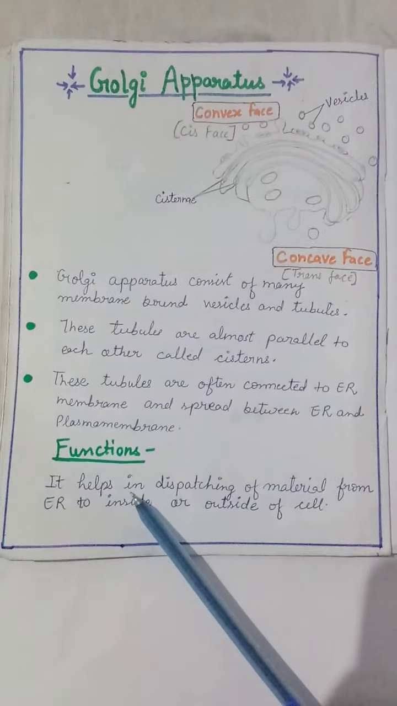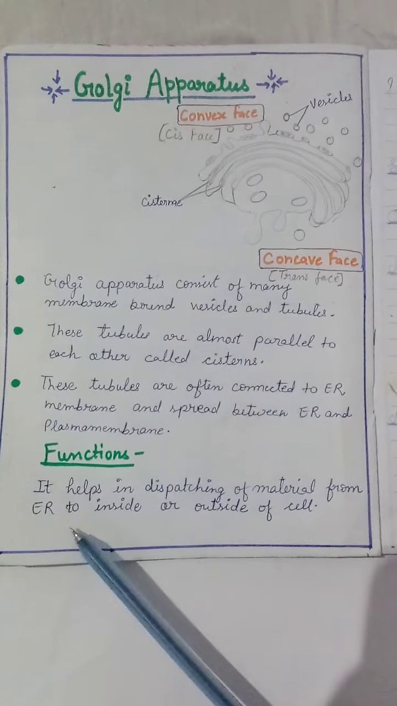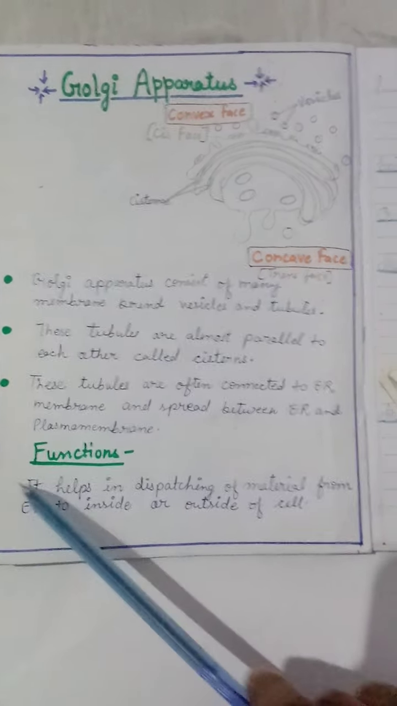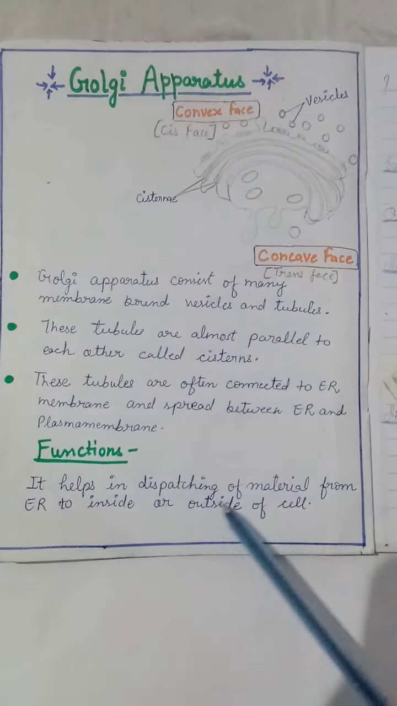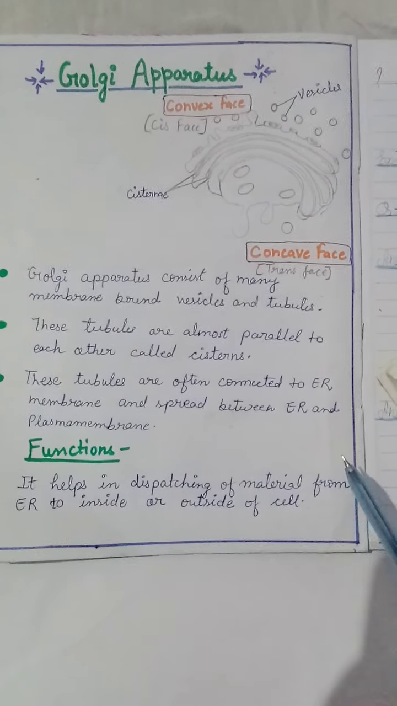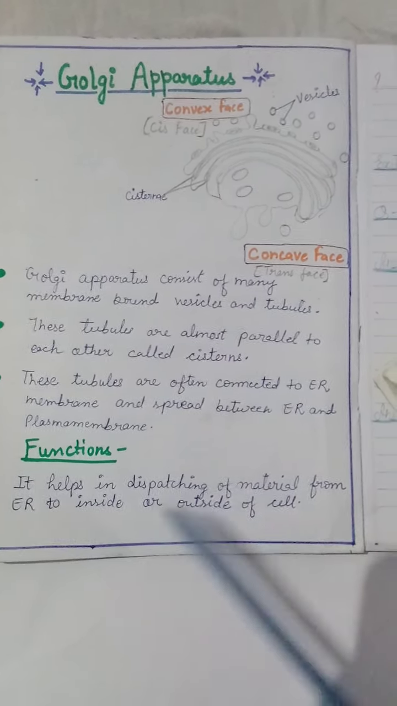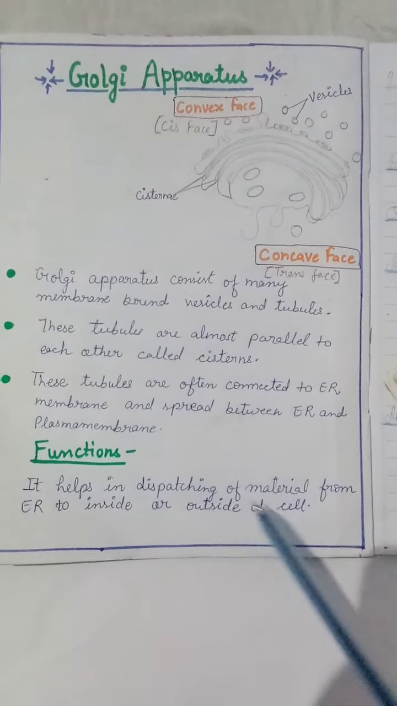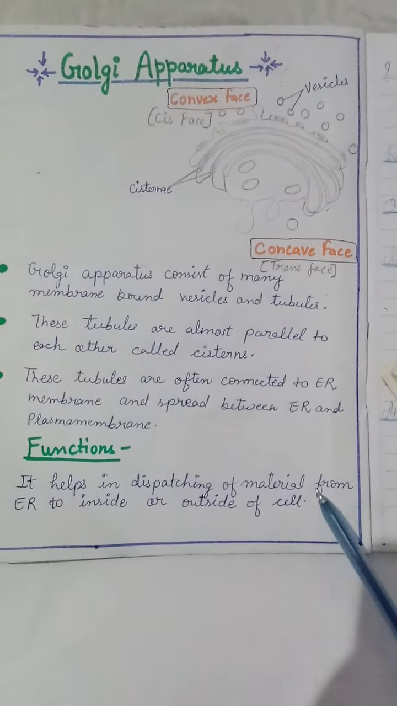So now see the function of the Golgi apparatus. It helps in dispatching material from the endoplasmic reticulum to inside or outside the cell. It dispatches the material which is prepared by the endoplasmic reticulum to inside or outside the cell. Clear?